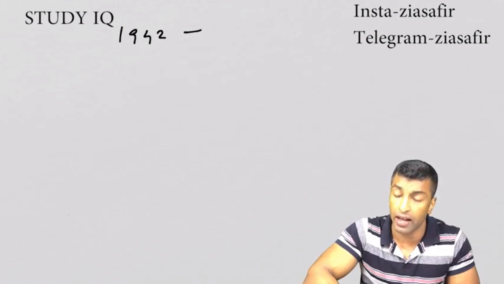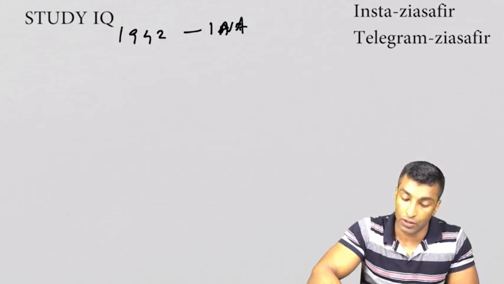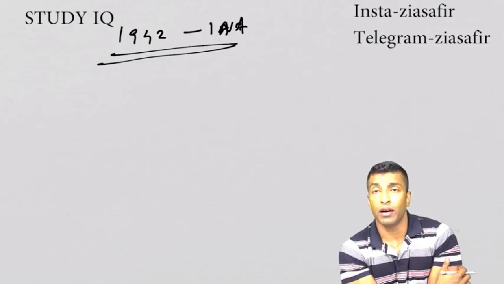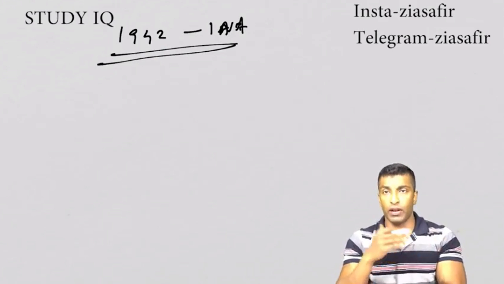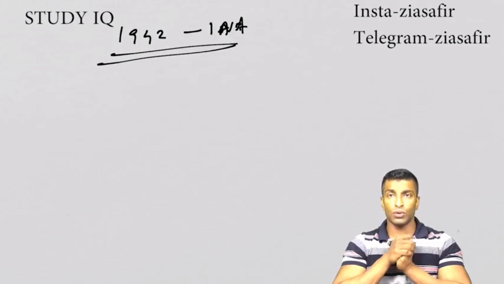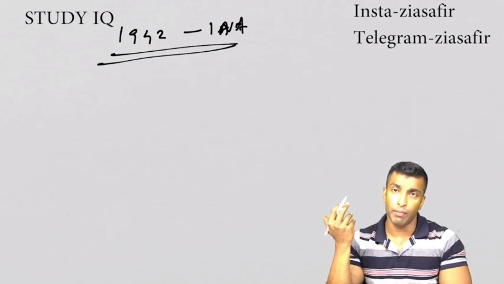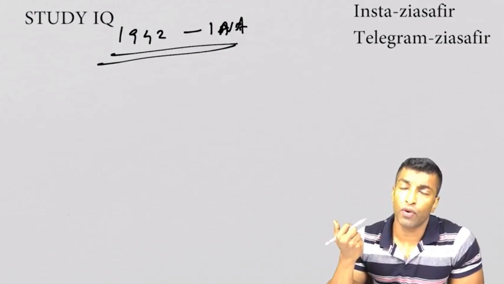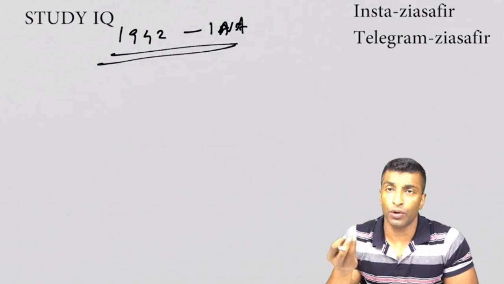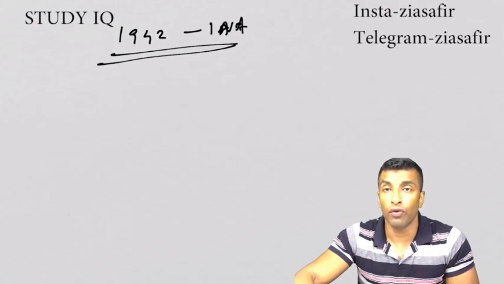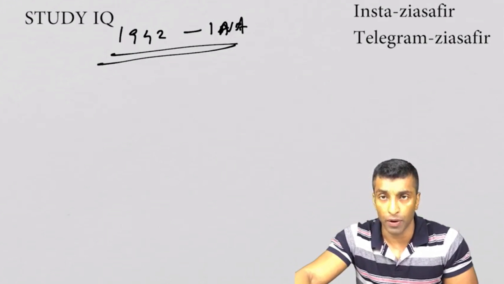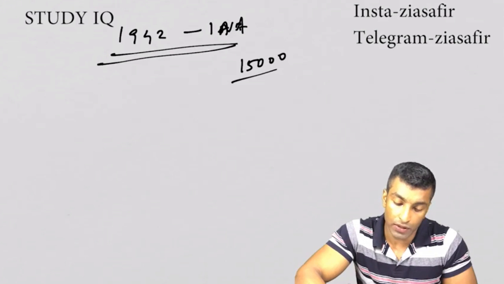Quickly I'll discuss the INA. The INA trial we will have to do separately. So, how was the INA formed? When Japan captured Burma, British forces withdrew from Burma, so Indian soldiers were left out there. Those Indian soldiers were imprisoned by the Japanese forces, and one of the soldiers, Mohan Singh, gave a promise to the Japanese that they would help overthrow the British from India, with Japanese help.